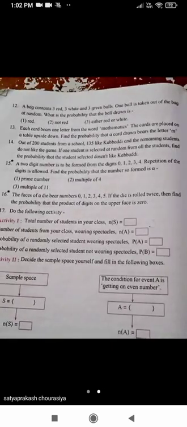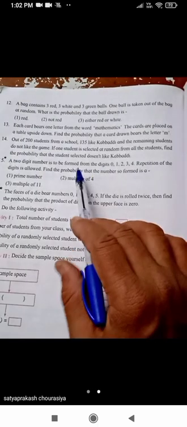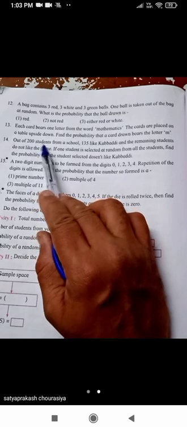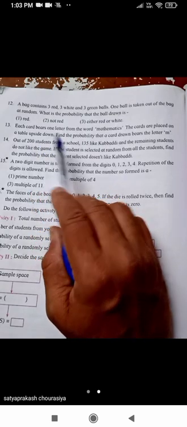Just check it and then. Okay, yes, this question was completed last time. Now see question number 14. Question number 14: Out of 200 students from a school,